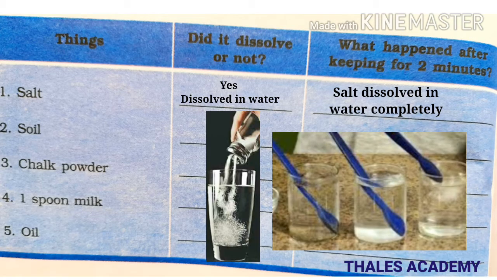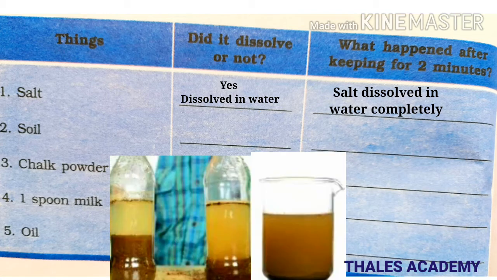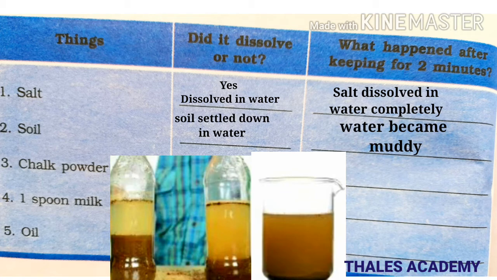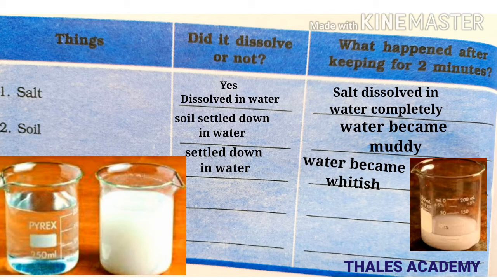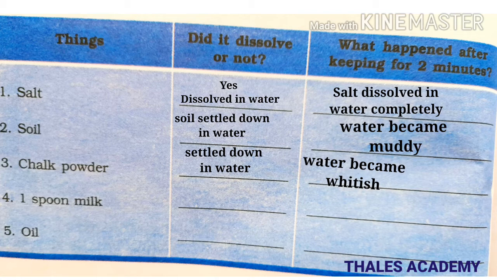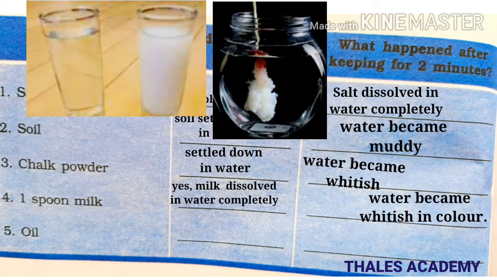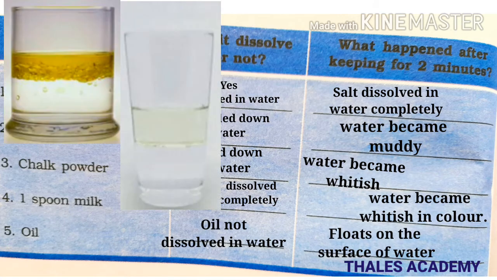The first one is salt. Salt mixed in water and mixed completely. The second one is soil. Soil settled down in the water and the water became muddy. The third one is chalk powder. Chalk powder settled down and the water became whitish. The fourth one is 1 spoon milk. Milk dissolved in water completely and the water became whitish. The fifth one is oil. Oil not dissolved in the water and floats on the surface of the water.